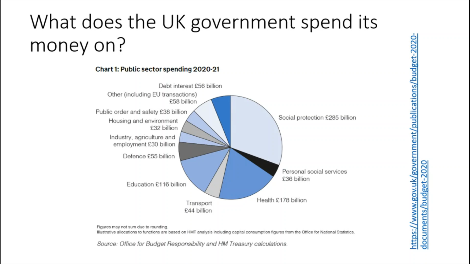Here you can see what the UK government spends its money on. The biggest areas here are social protection, which is to say welfare policies and direct transfers. Health, when you think of health, you think of the NHS, at £178 billion, education at £116 billion, and then it sort of goes down from there. Things like defense at £55 billion, transport at £44 billion, £36 billion on personal social services. One thing that I want you to have a look at is this idea of debt interest at £56 billion, and we'll talk about that a bit later as well.